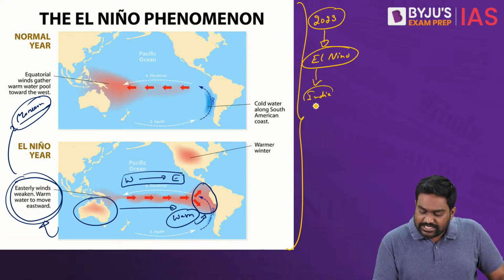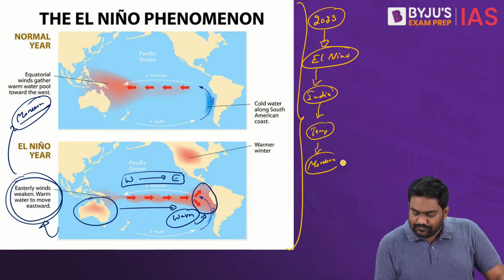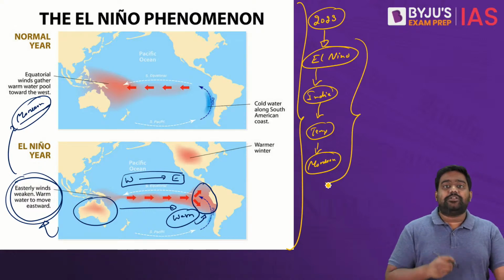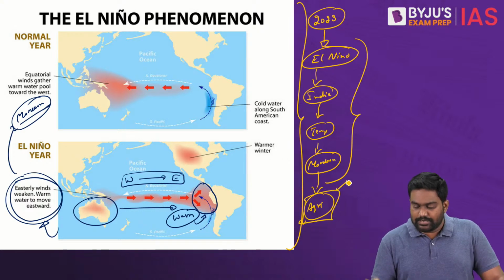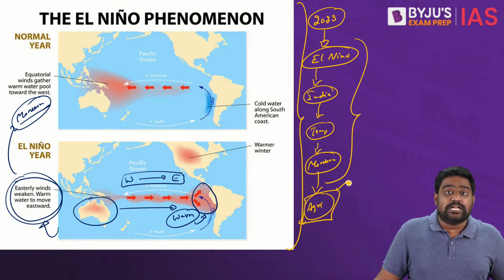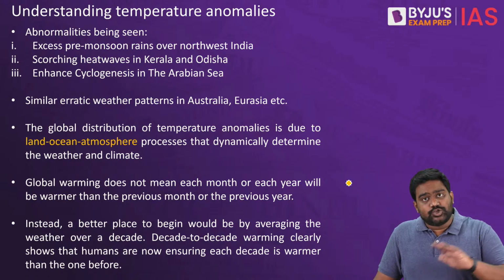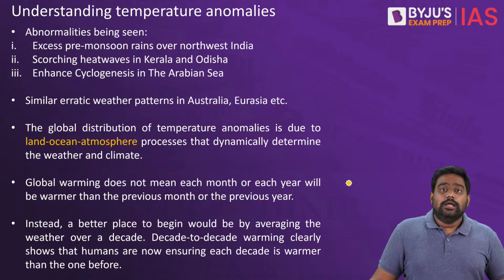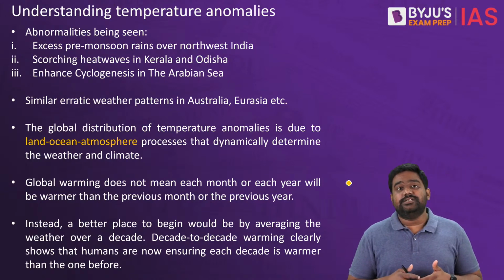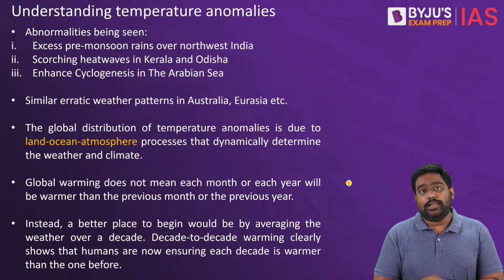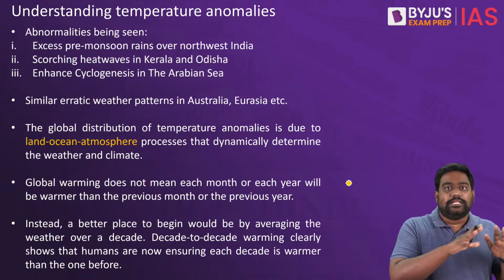El Nino will increase the temperatures in India, and more importantly, it will hit our monsoon rainfall. It could lead to deficit rainfall, thus having a direct economic impact and a huge impact on agriculture and the rural economy. It could even result in drought conditions in the arid, semi-arid regions of India. So these are some natural processes that take place. Along with that, of course, there is human-induced climate change, which has aggravated the concerns. And there are local variations as well, the natural climate variations which happen. So they all play a role in influencing the weather in a particular location.